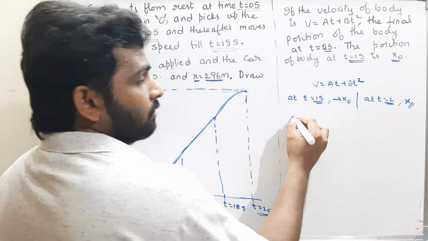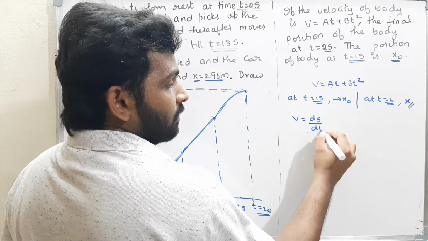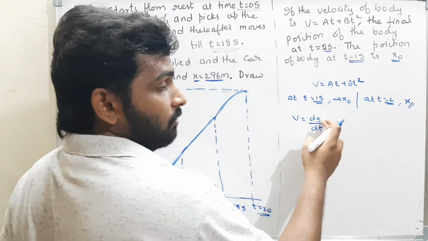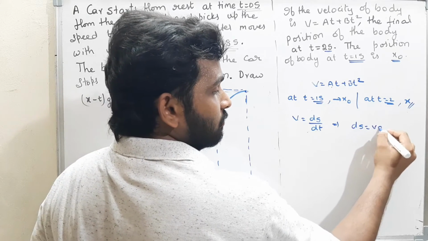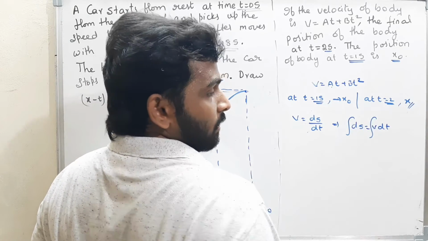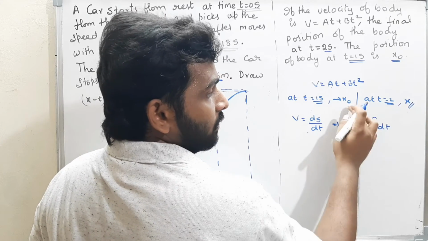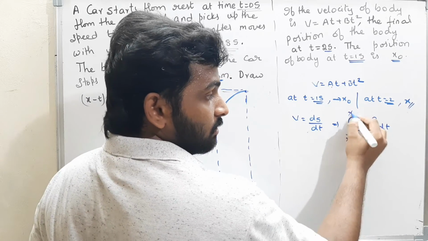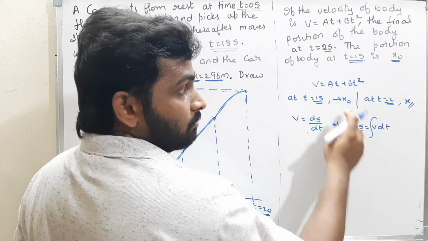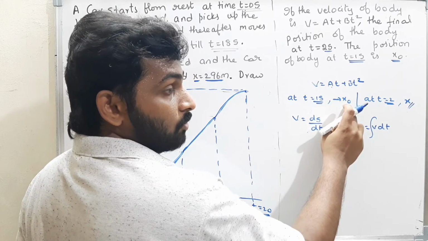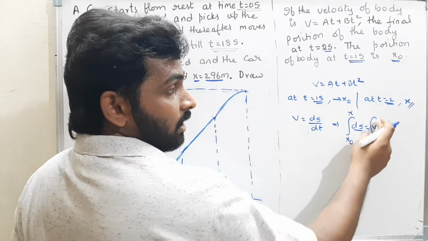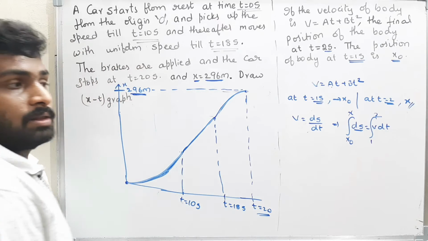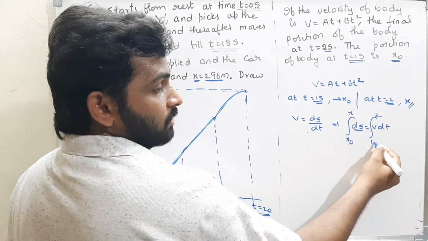Now, what is velocity? Velocity is nothing but displacement by time. If you want to find the displacement, it is final position minus initial position. What is the displacement? ds is equal to v into dt. Now start doing integration. Initially the position of the body is x0, and the final position is x. At 1 second the body position is x0, and at 2 seconds the body position is x. The position is changing from x0 to x, and time is changing from 1 to 2 seconds.